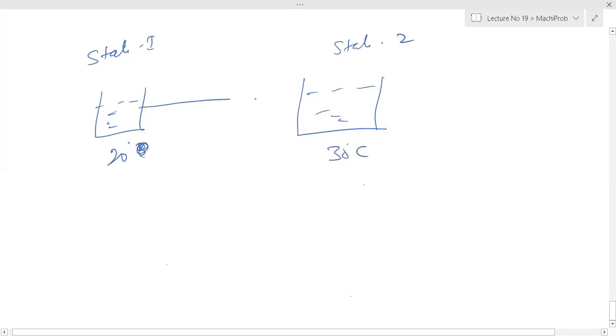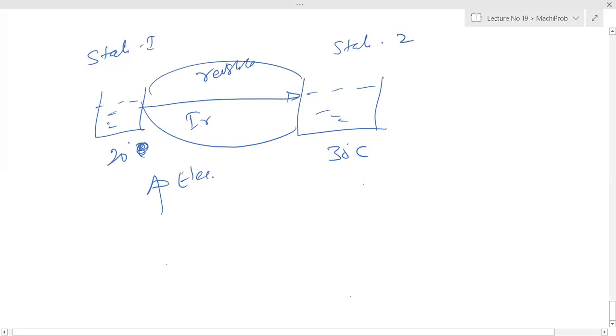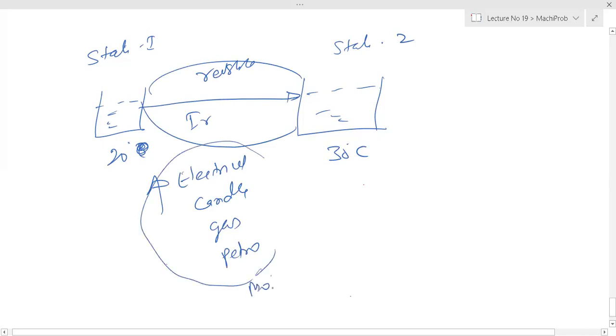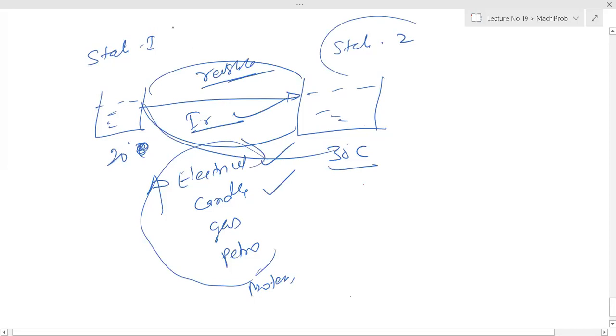It doesn't matter whether the process is reversible or irreversible, or whether you are heating by electrical heating, or by candle, or by gas or petrol, or by molten metal. State 2 is fixed, so it does not depend upon reversible, irreversible, electrical or any path. It does not depend upon the path.